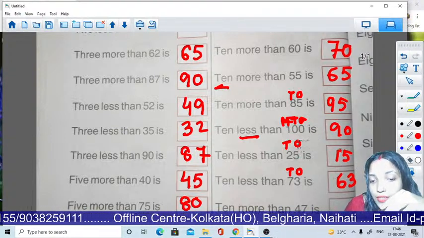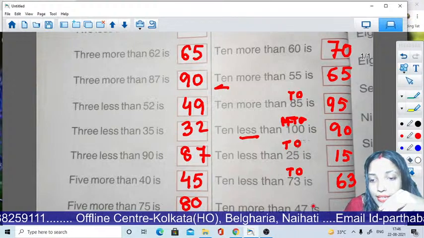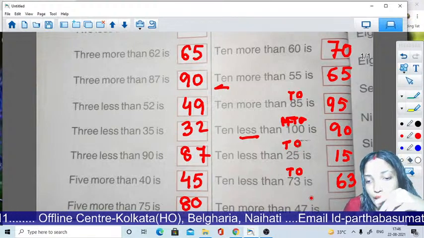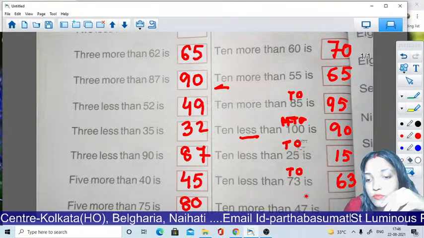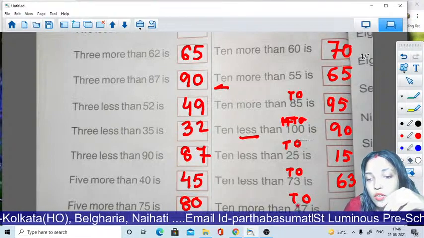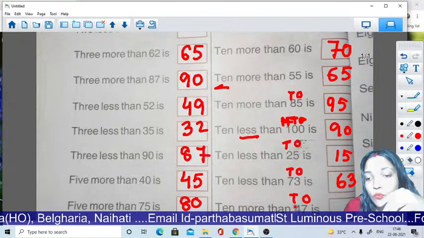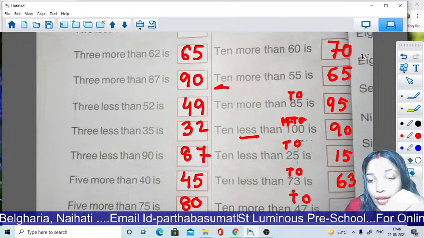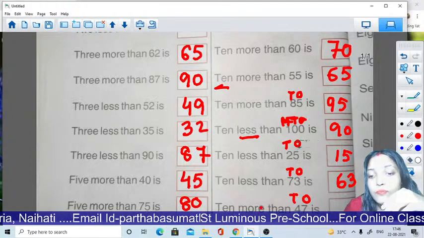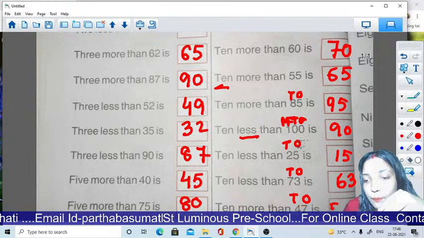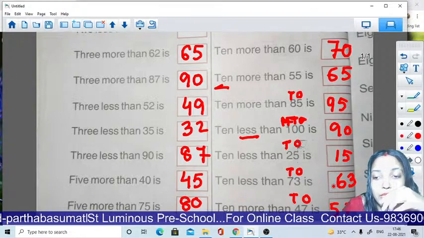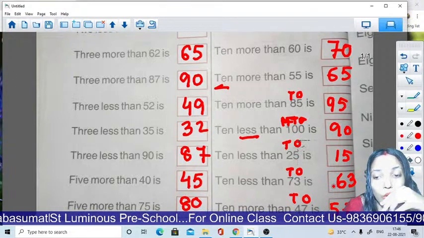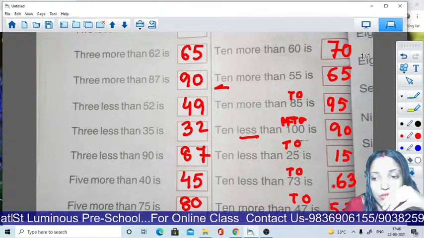And next, 10 more than 47. Look here, more. So 1 and 10. Now you can write for forward counting because look here, more is present. Okay. So 4, then 5. 5, next 7. 57. 10 more than 47 is 57.